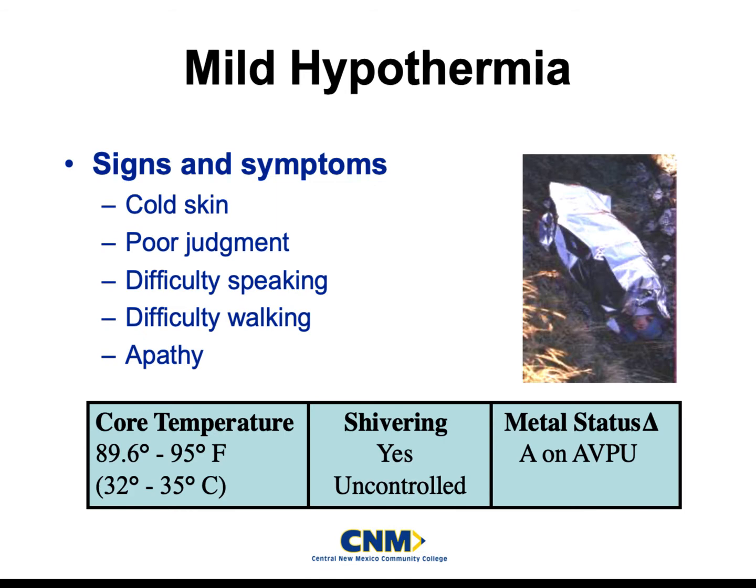So, guys, I'm going to make this really easy for you. The only difference between mild, moderate, and severe hypothermia, besides the temperature of the body, is the level of consciousness in our patient. Okay? As soon as our level of consciousness starts to drop, more than likely we're going into a more severe hypothermia than we thought our patient might be in. However, for mild hypothermia, we're looking at a core temperature anywhere between 89.6 and 95 degrees Fahrenheit. They will be shivering, okay? Usually it is an uncontrollable shiver, and usually they are still alert on the AVPU scale, okay?